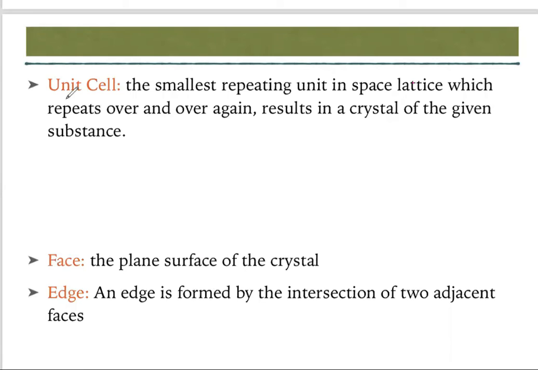Next we'll discuss the unit cell. It is the smallest repeating unit in a space lattice which repeats over and over again to result in a crystal of the given substance. How can we understand this? In the crystal, atoms are tightly packed and arranged in a definite shape.